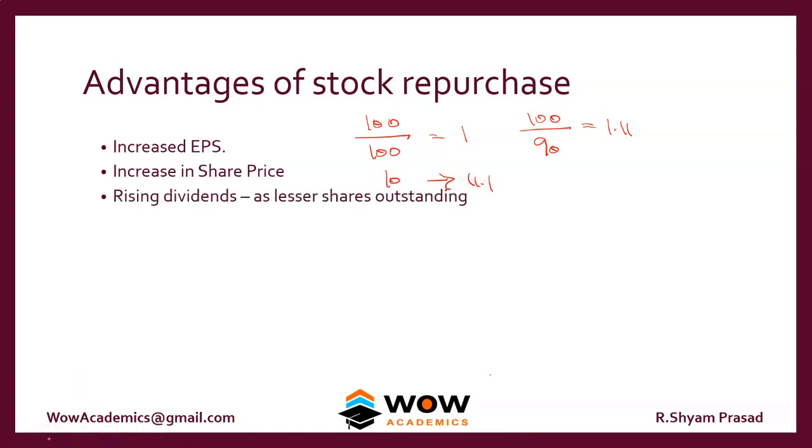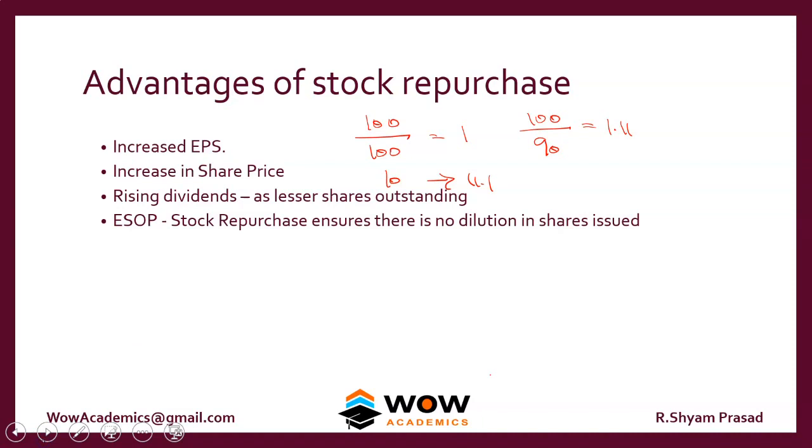Rising dividends, as there are fewer shares outstanding. Earlier you had to pay a high amount of dividends to 100 shareholders, but now you only have to pay dividends to 90 shareholders. ESOP: even if you give an employee stock option plan, once it is given, the number of shares will rise, but if you do a buyback, the number of shares will reduce. So ESOP and share repurchase act in opposite manners.